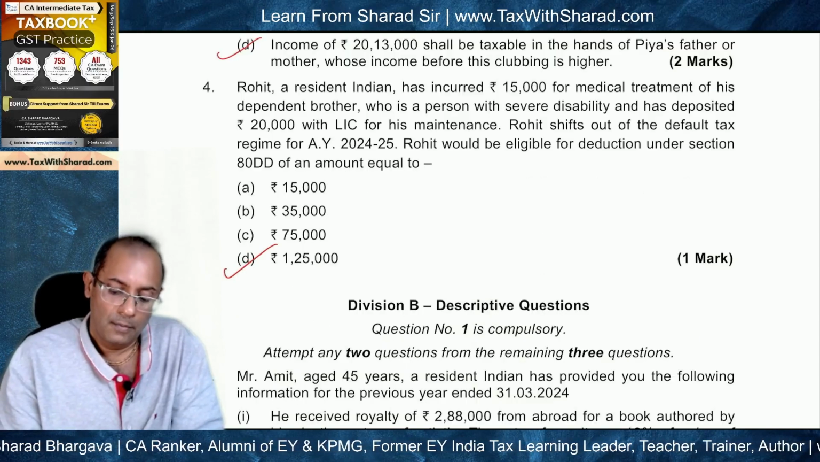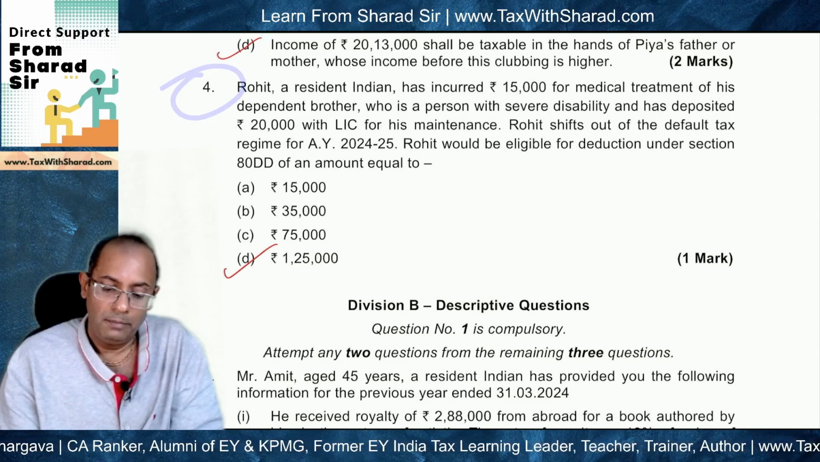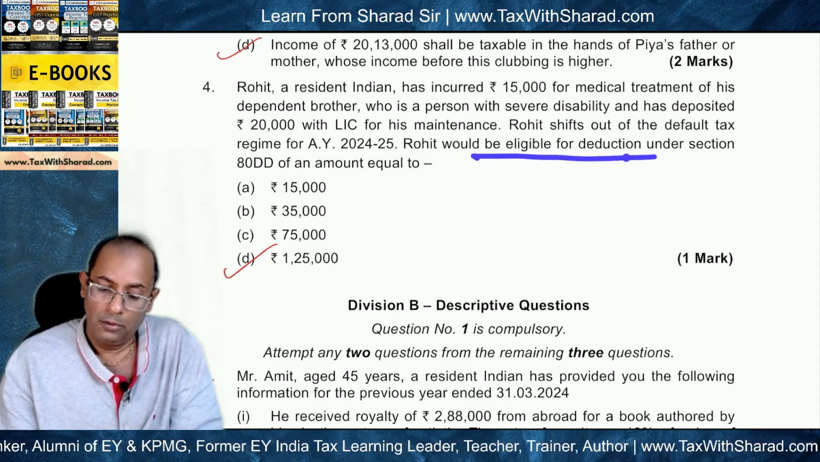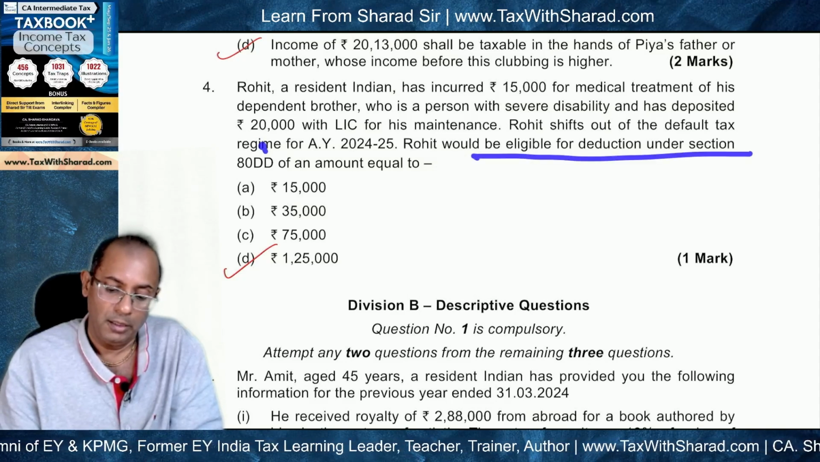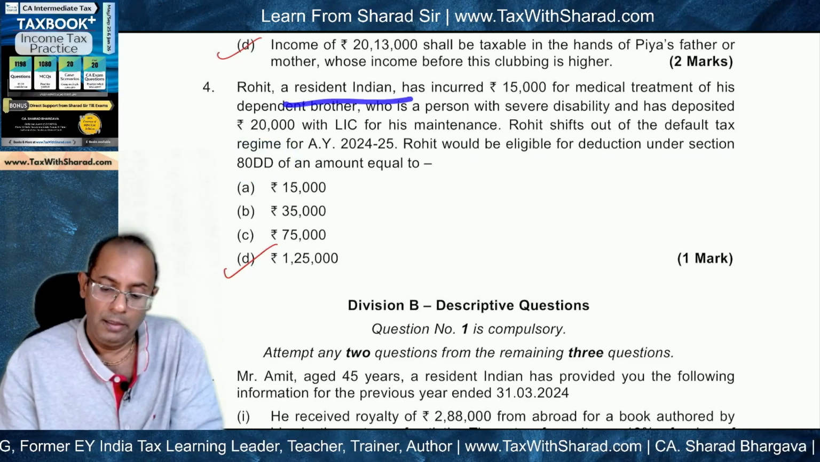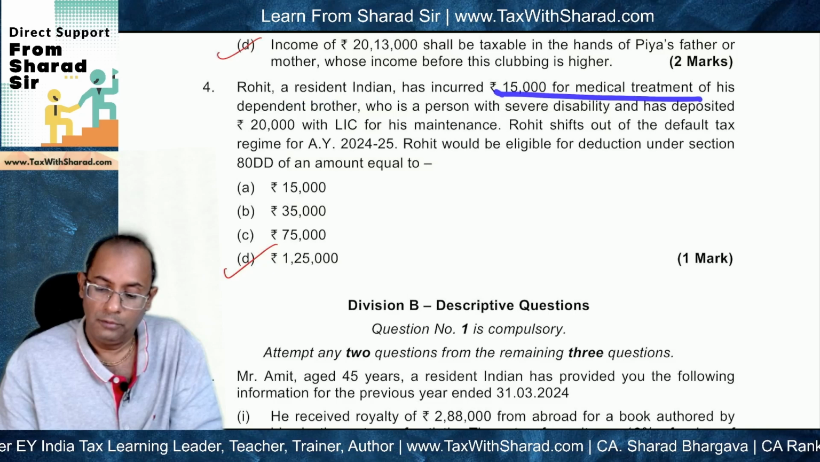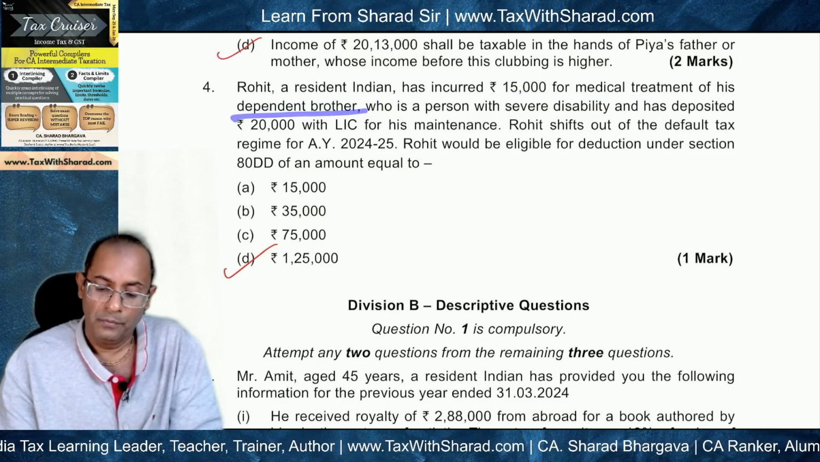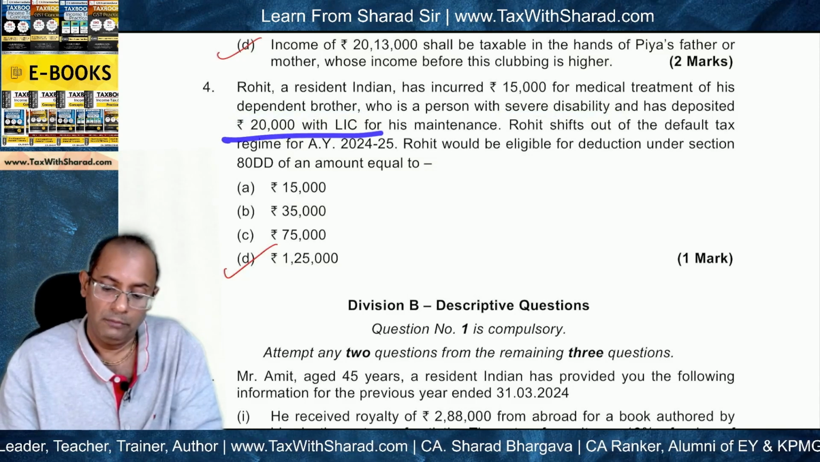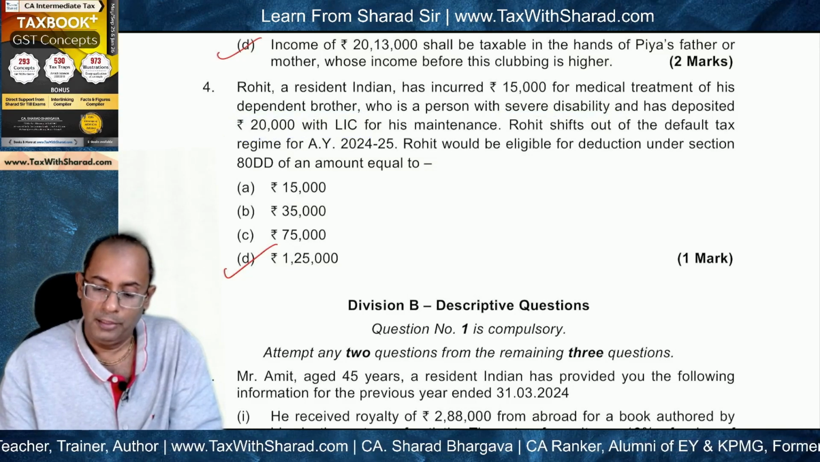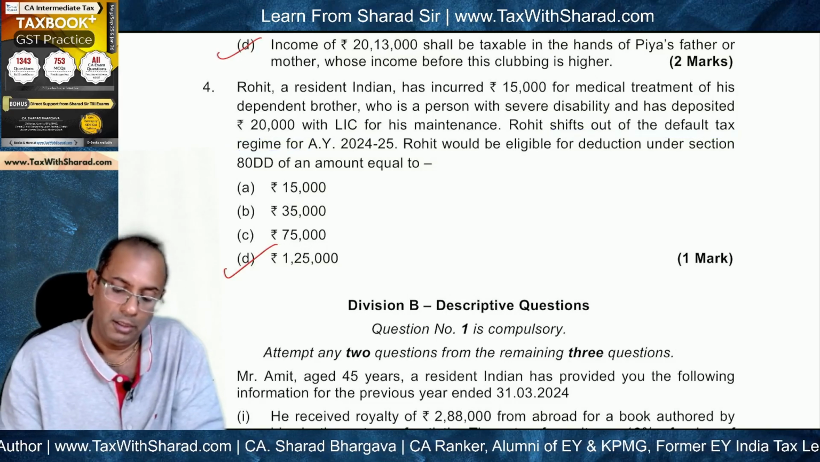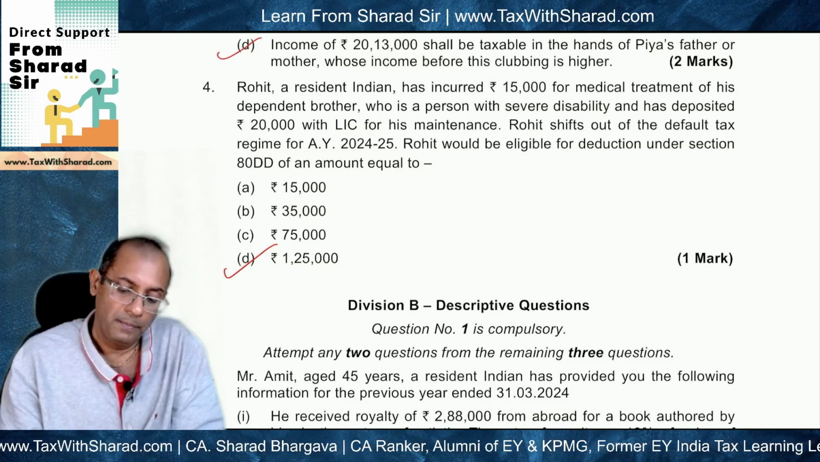Okay. Last question under income tax. This is a question where we are asked to find out the amount eligible for deduction under section 80DD. Under 80DD, Rohit is a resident Indian. He has incurred 15,000 for medical treatment of a dependent brother, who is a person with severe disability, and he has deposited 20,000 with LIC for maintenance, and he has shifted out of default tax regime. So optional tax regime is applicable. So deduction under 80DD will be applicable.